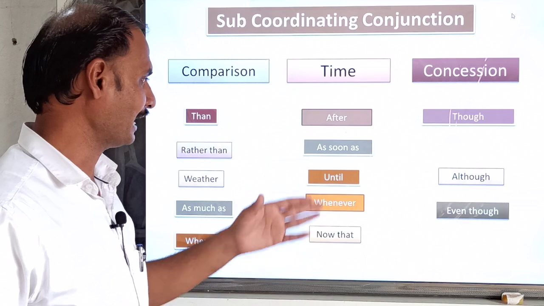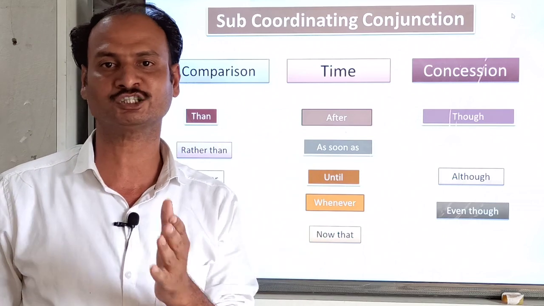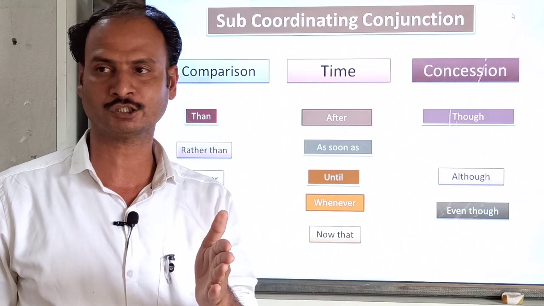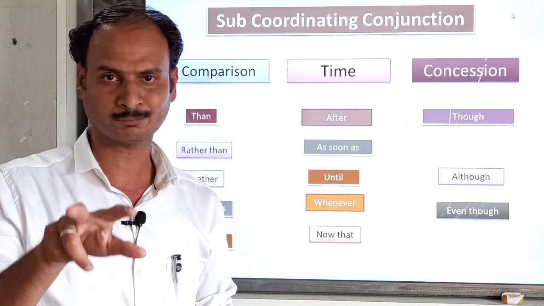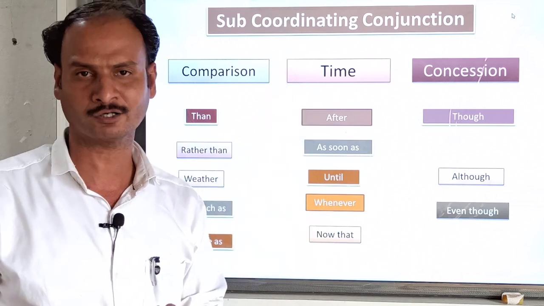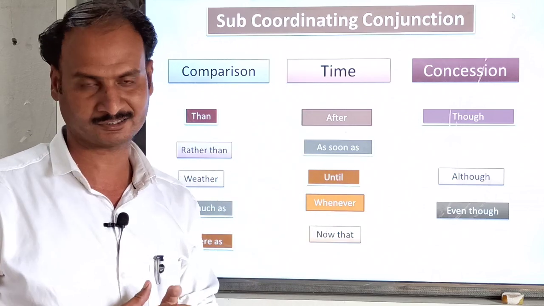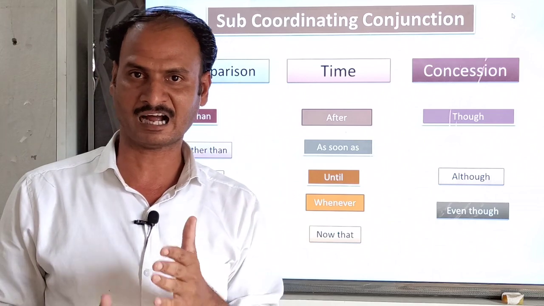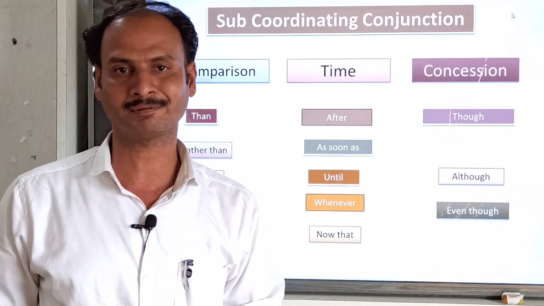In the time category: as soon as the examination was over, children went home. Both the clauses have been connected with as soon as, and this is very important. Subordinating conjunction is very important, because it is always used to make a complex sentence.